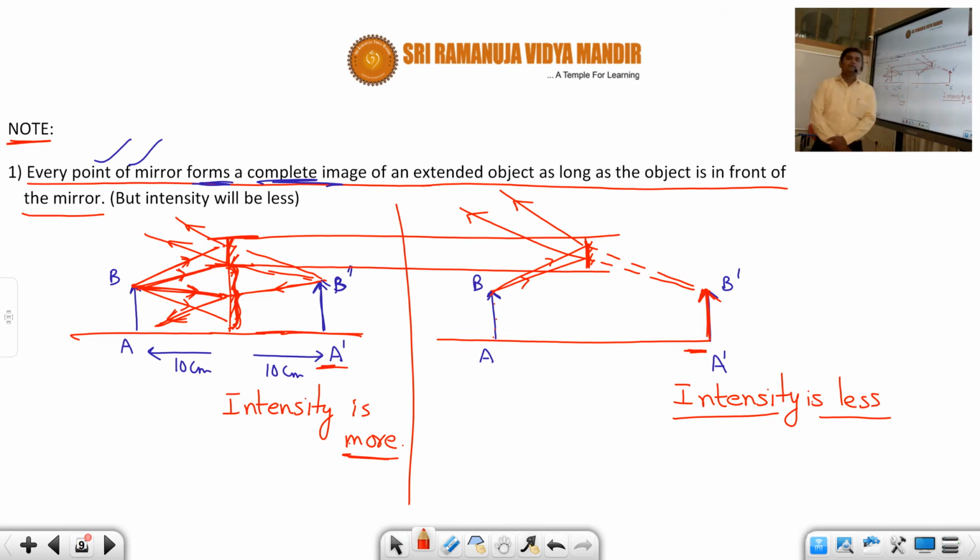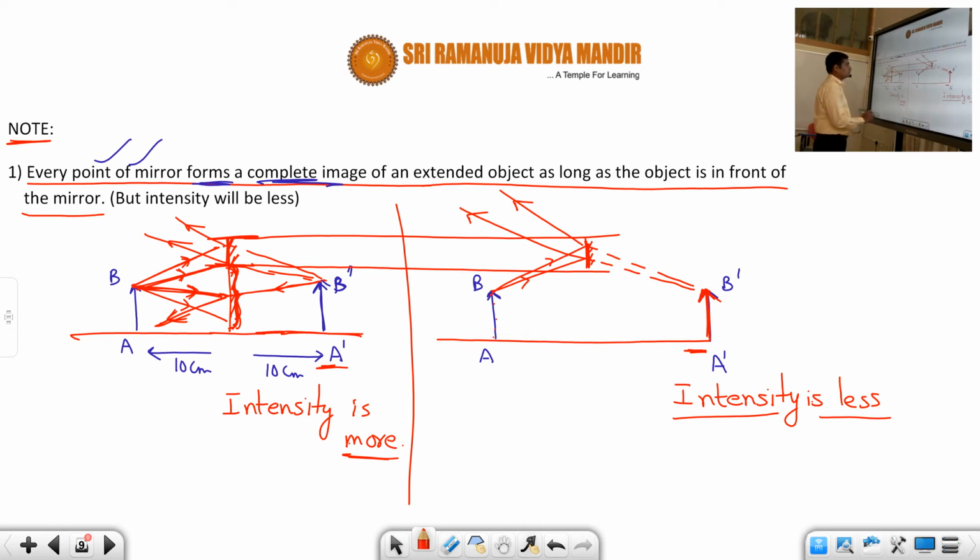So this is very, very important, students. What is the point here? As long as even a small portion of the mirror is present, and the object is placed in front of the mirror, you will get an image. The only difference is that the intensity of the image will be very less. This is also a very important point when we come to solve problems; this point matters a lot.